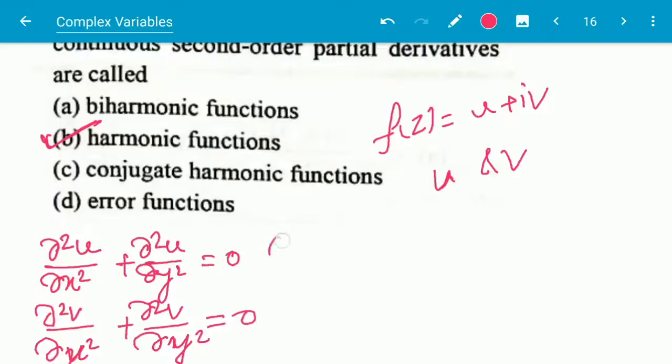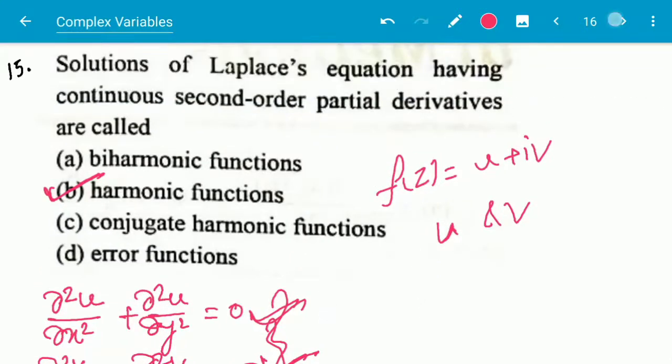This is for v, and these are the Laplace equations, and if both u and v obey the Laplace equation, they will be called harmonic functions. And if they are harmonic, then f(z), the function of both u and v, is called an analytic function.